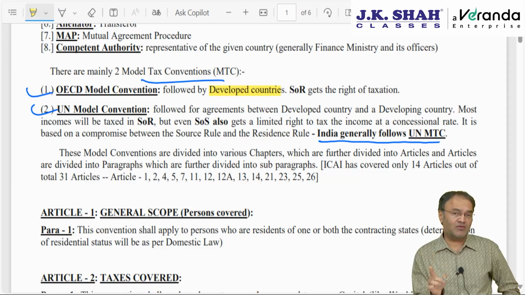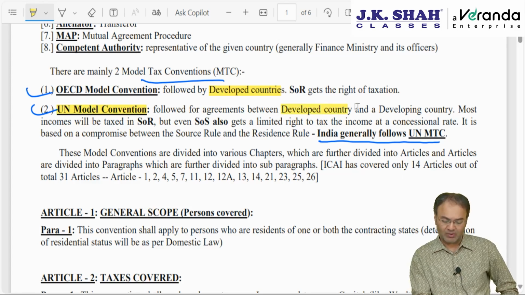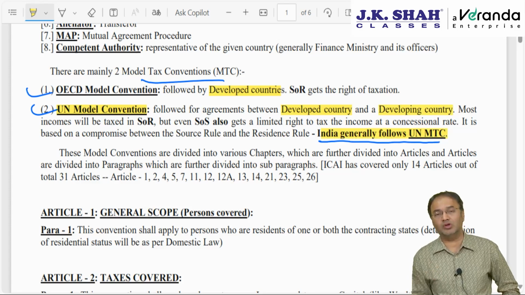And when it is one developed country and one developing country, then ideally they will follow the United Nations Model Tax Convention. Okay, one developed country and one developing country, and India generally follows the UN model convention. That you need to remember.